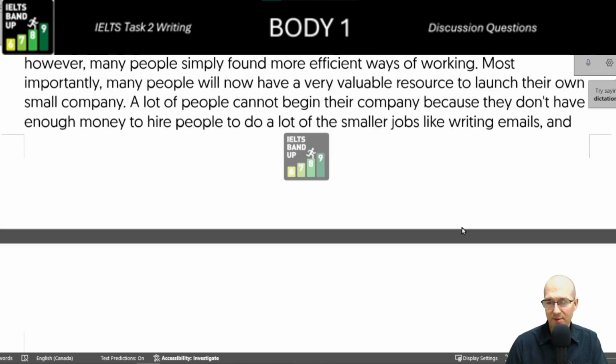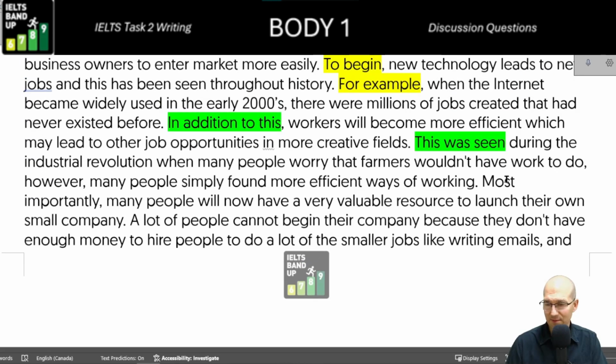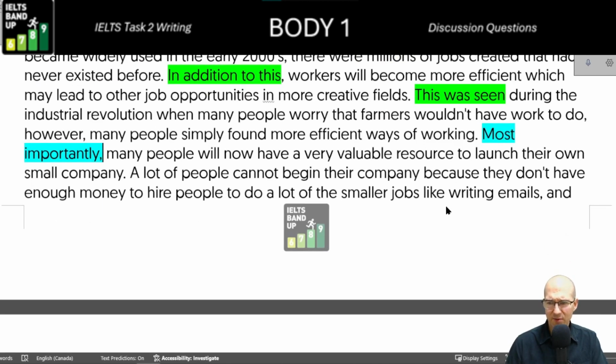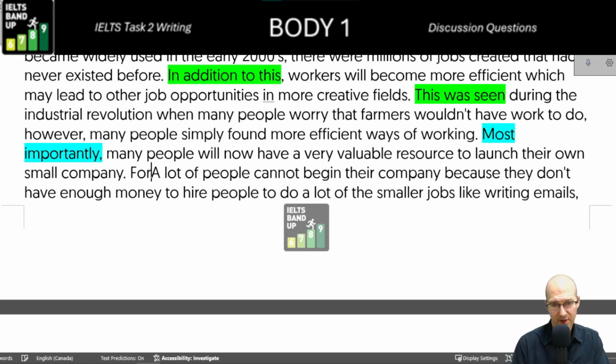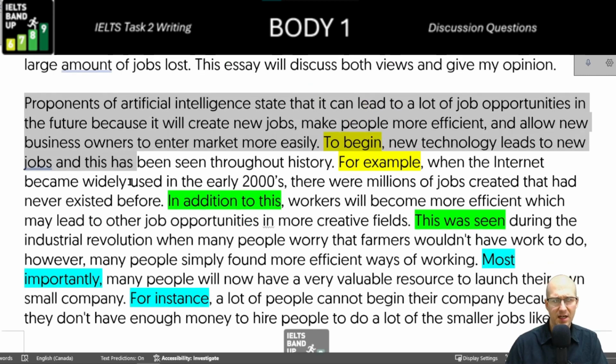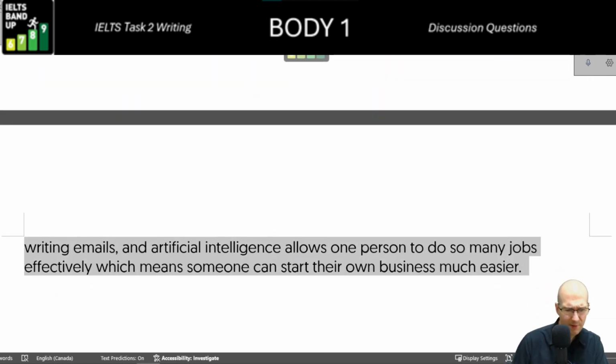All right, now that sentence is a bit longer than I'd like, but I wanted to say a little bit more. Let me just point these out, right? And I didn't really give a linking word here. You don't always have to, right? And their own. A lot of people, I'll say, like, for instance, we'll just put that in there. And then it's a little clearer, right? First of all, 4. There. Now we have it. Now let's just check. Feels a little bit longer than I'd like, but yeah, it is a bit longer.